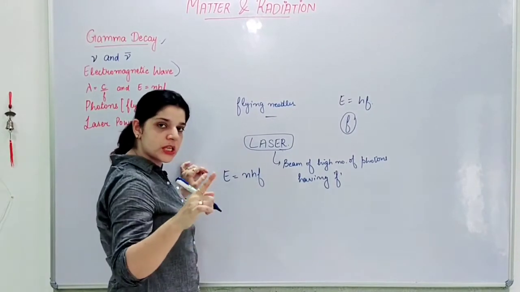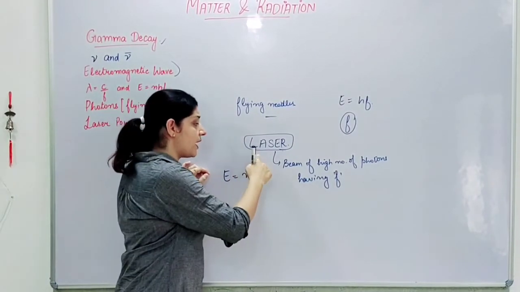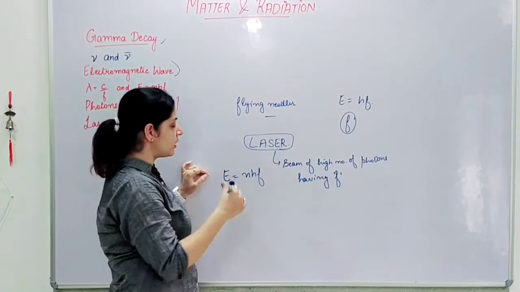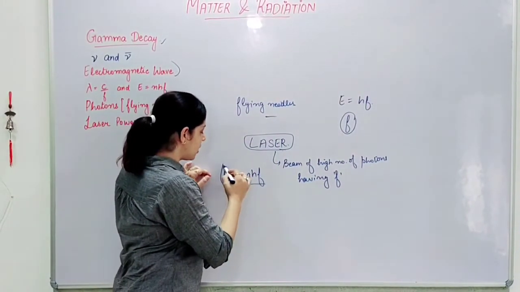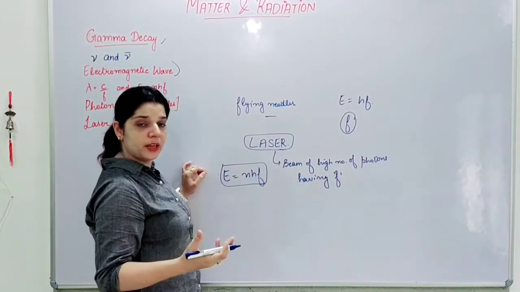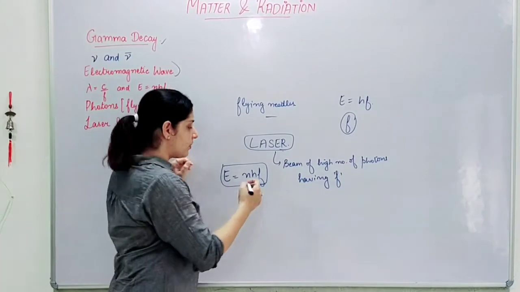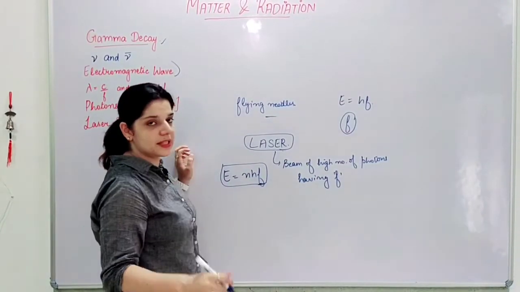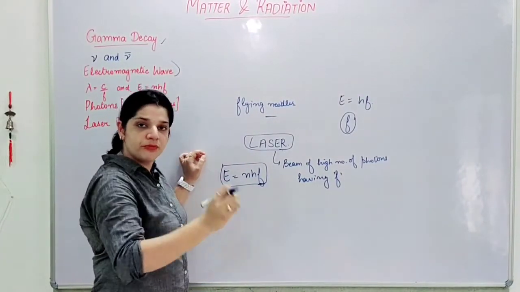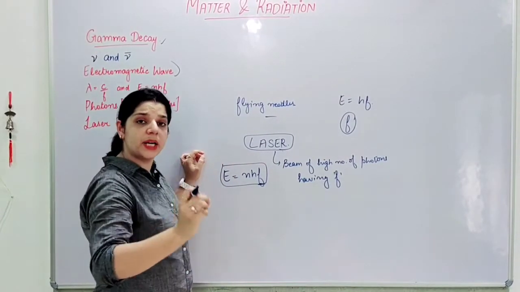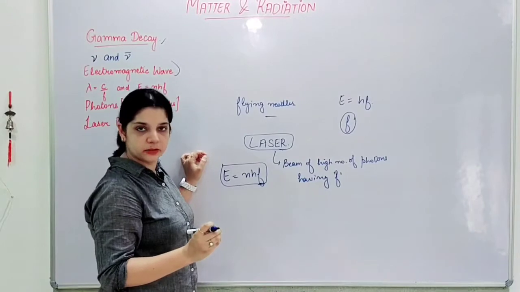Since HF is the energy of one photon and I am saying a beam of photons, there is a large number of photons present here. So the total energy of the laser beam will be NHF, and this, since it is in terms of frequency, is defined as the amount of energy passing a particular point per second, right?